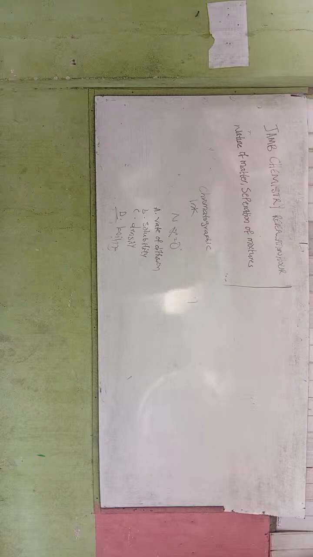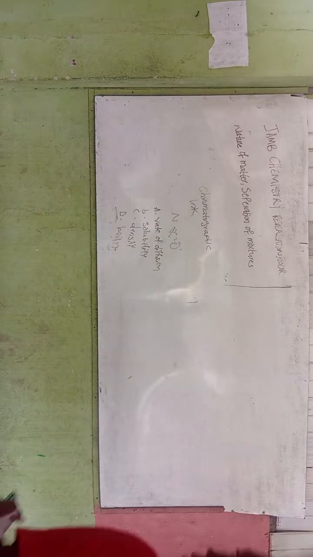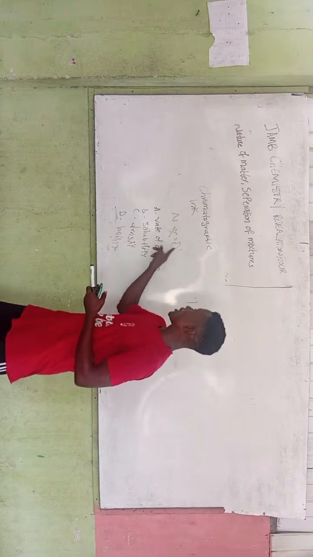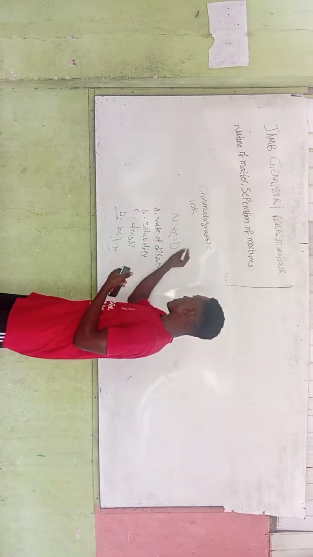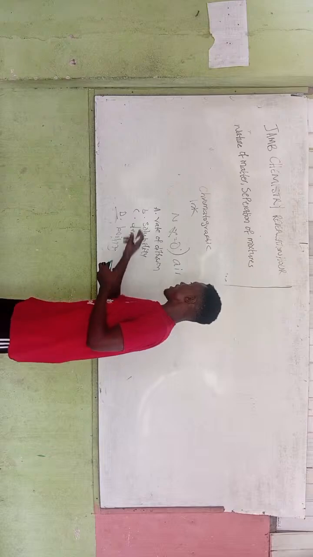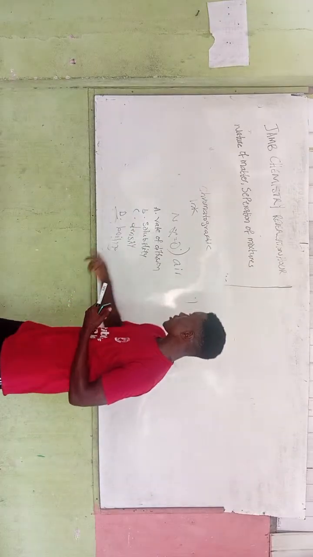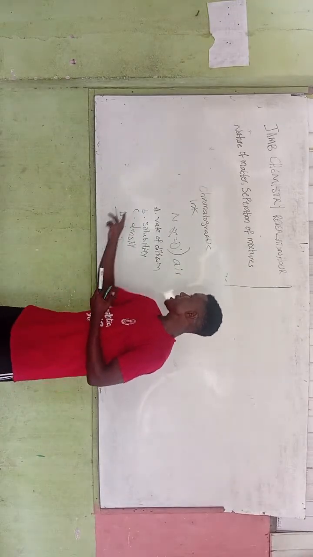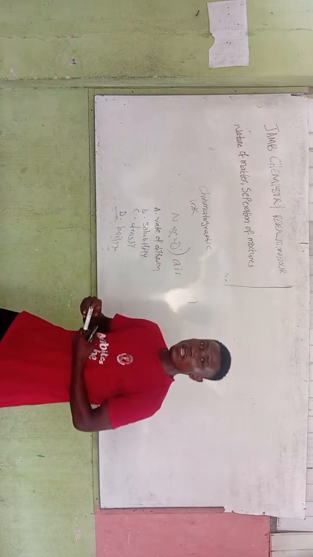Note that oxygen and nitrogen are components of air. How can we prepare nitrogen and oxygen in the industry from air? A, based on their rate of diffusion. B, based on their solubility. C, based on their density. And D, based on their boiling point.